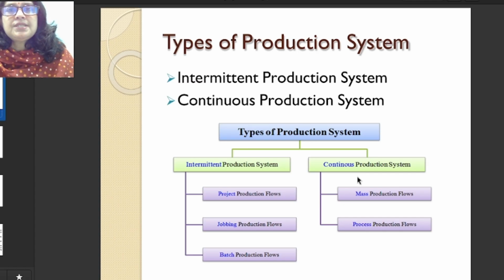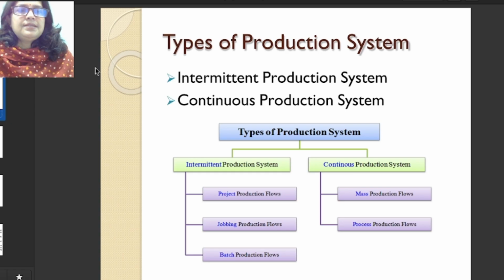Continuous production system is where we take the inputs and go for producing the product without any stop, halt or break in between the process. So these two are very clear now. Intermediate means there is a break we need to take in between the process, and continuous means there is a continuous flow, with no stop or halt in between the production flow.